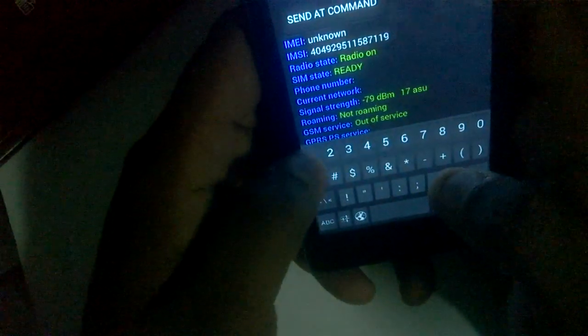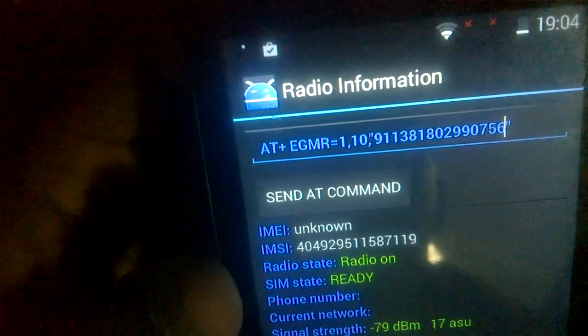Again I am typing my second IMEI number. See how it looks. Now I'm again sending the information, send AT command. It says AT command is sent.